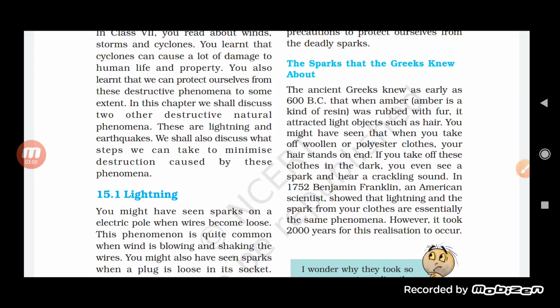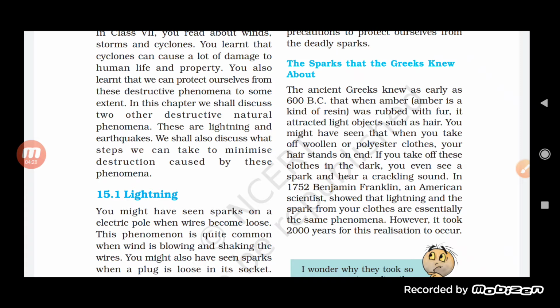You might have seen that when you take off woolen or polyester clothes, your hair stands on end. If you take off these clothes in the dark, you may even see a spark and hear a crackling sound. So when amber is rubbed with fur, it gets charged and starts attracting light objects like hair towards itself.